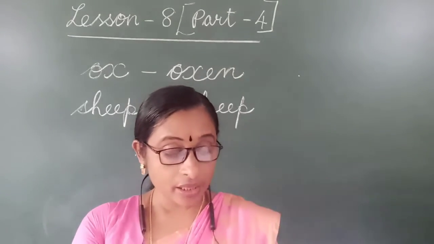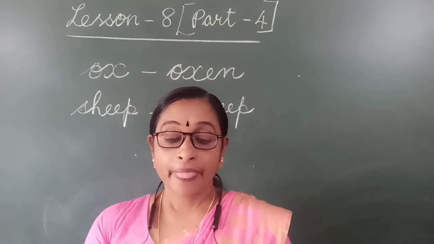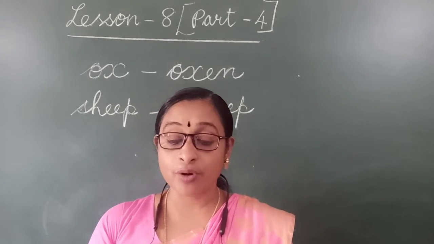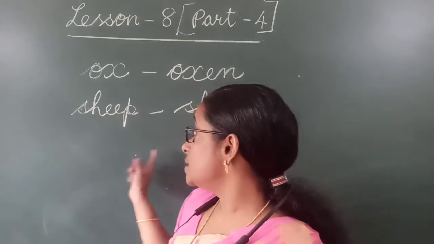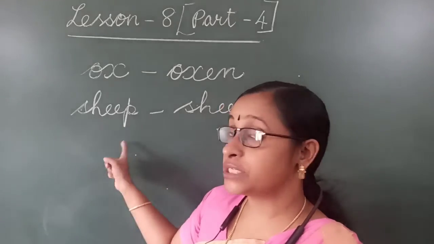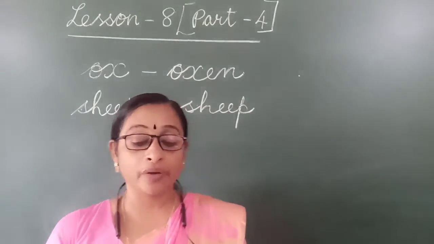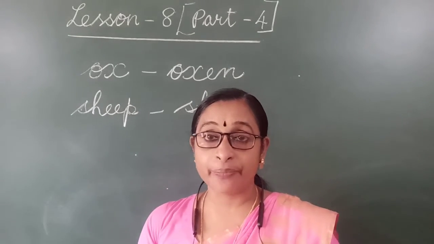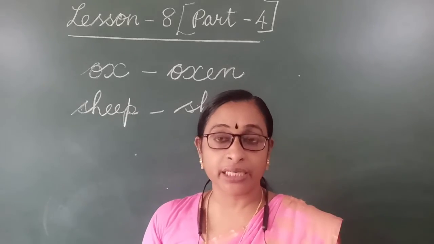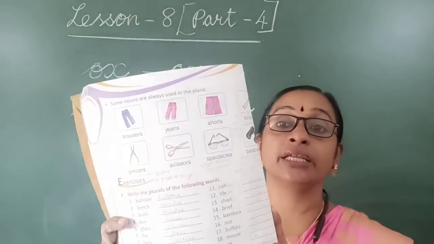So children, take page number 42. Some nouns are always used in the plural. Sheep is always used in the singular form, with no s. But some nouns are always used in the plural form. And children, it is very easy. You can see in the picture. All the pictures are given there in the book.